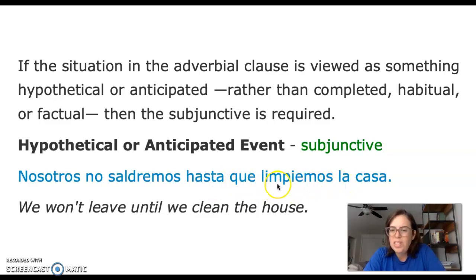That will not happen until we clean the house. So there is kind of a condition. Something needs to happen first, which is the dependent clause. First, we need to clean the house, and then only if that happens, then we will leave the house. So this is viewed as something hypothetical or an anticipated action. That is why the verb in the subordinate clause is in subjunctive.